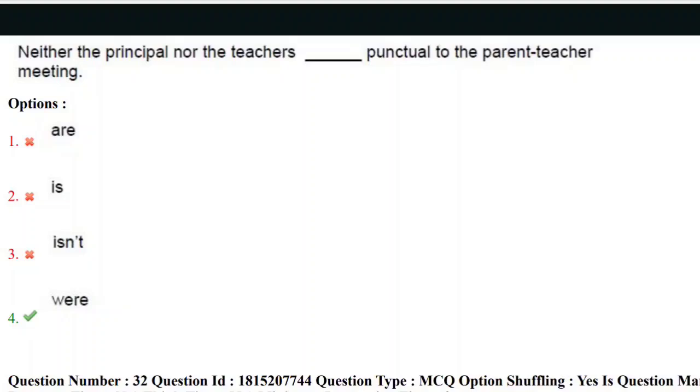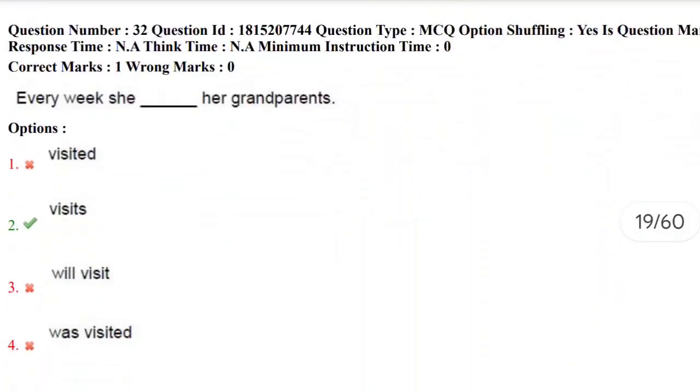Obviously, the teachers. The teachers implies a plural noun, and we need to use the plural helping verb, that is were. They are talking about an event which has already been completed. So the correct answer here is the past helping verb, that is were. Neither the principal nor the teachers were punctual to the parent-teacher meeting. So the correct answer here is the fourth option. Let's move towards the 32nd question.